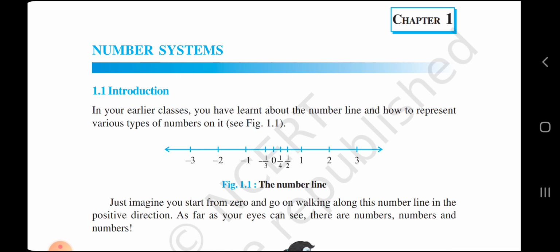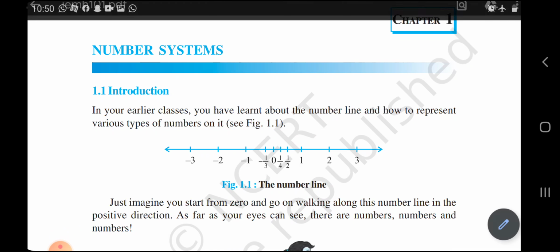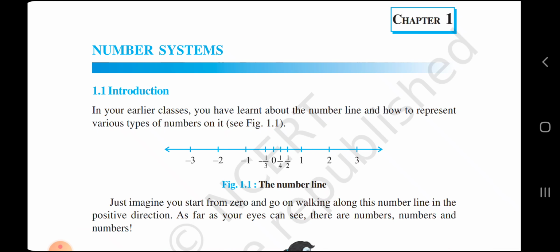Moreover, a number whose decimal expansion is terminating or non-terminating, recurring, is a rational number. And also the decimal expansion of an irrational number is non-terminating and non-recurring. And moreover, a number whose decimal expansion is non-terminating and non-recurring is an irrational number. So today we are going to start exercise number 1.3.